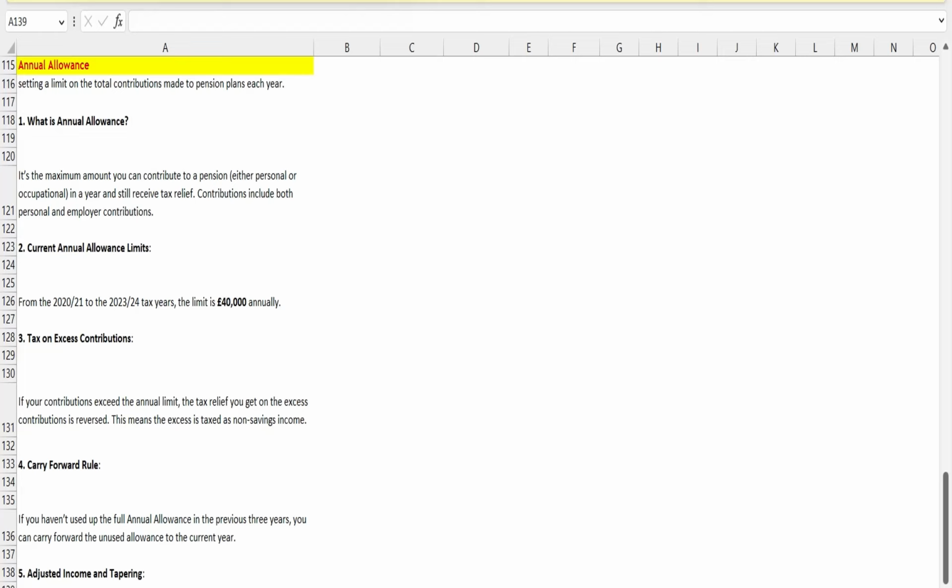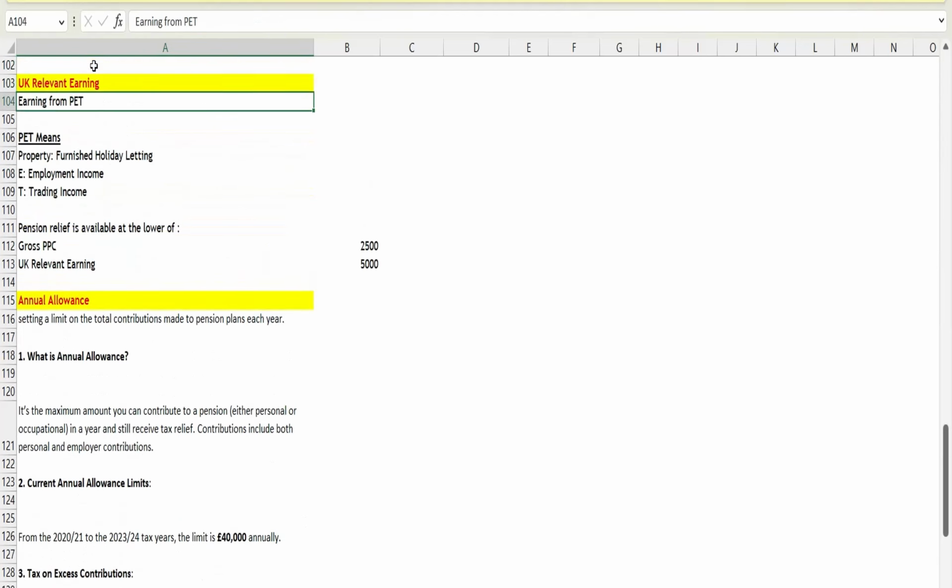Right? So later on HMRC said that now individuals are making contributions from any source of income, even using interest income and dividend income, for which they have not put in effort to earn that income. So HMRC says okay, if you are making the contribution in the pension plan from this source of income, then only you will get the credit. And what was that source of income? It was PET. PET stands for property, furnished holiday letting.